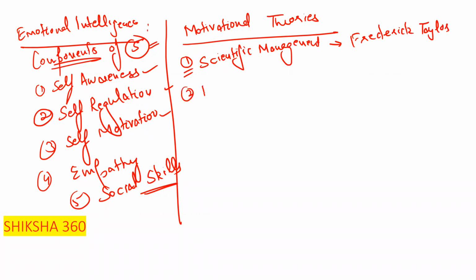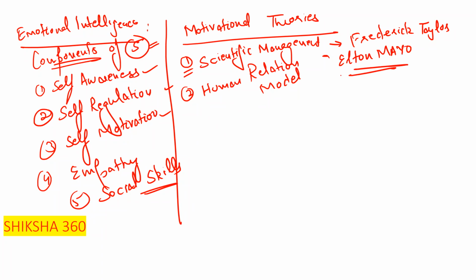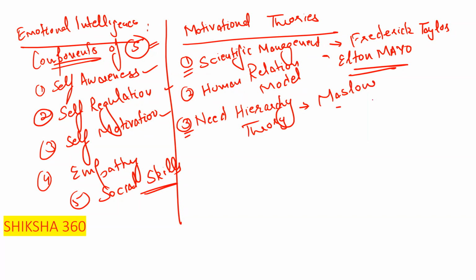Second theory is the human relation model, given by Elton Mayo. Third one is the need hierarchy theory, given by Abraham Maslow.